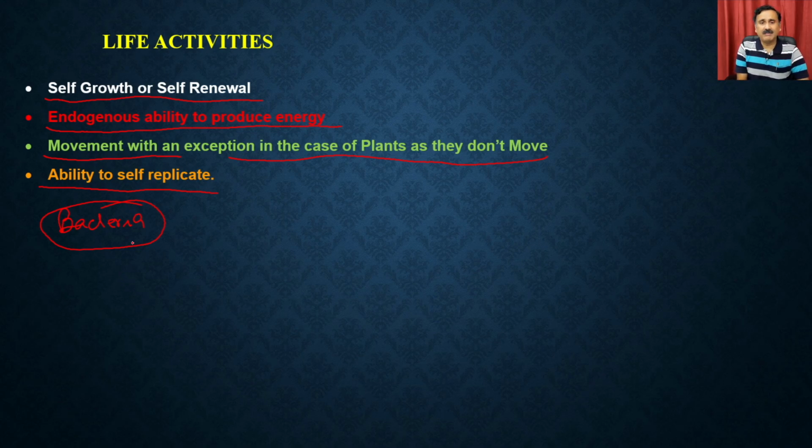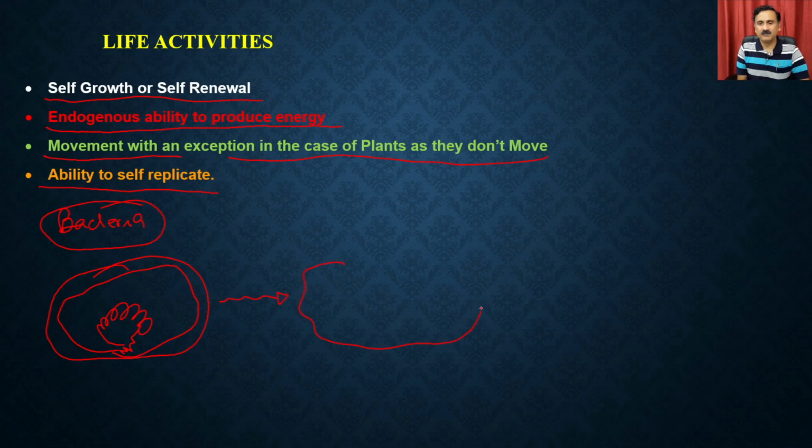So if there is a single bacterial cell, it has a cell wall and it also has a chromosome, so it has nuclear content. If this bacteria has to replicate and give you two individual bacteria, it first has to grow in size.